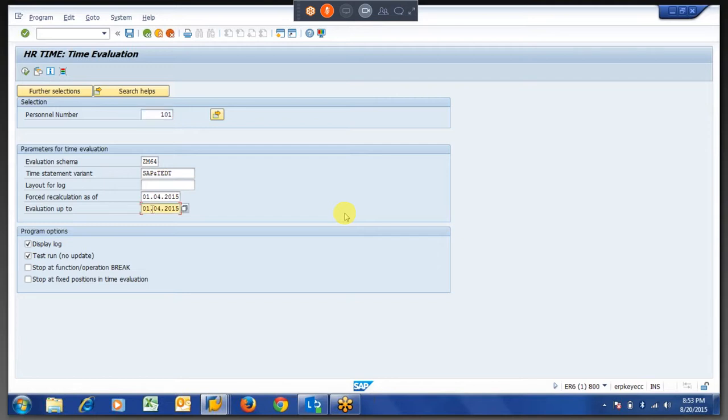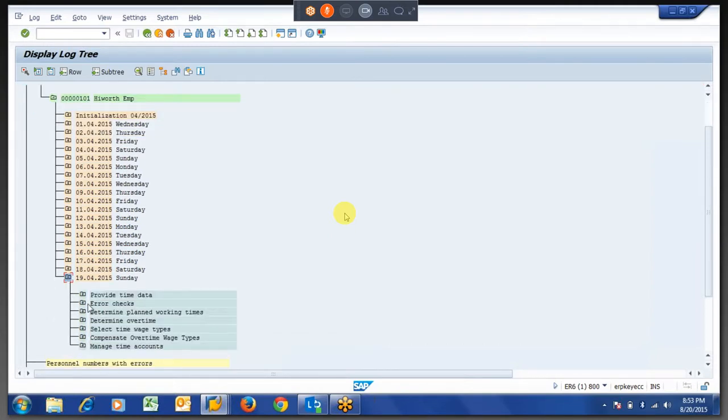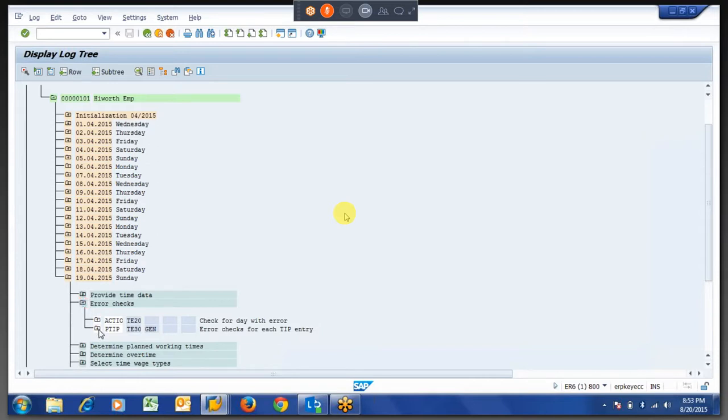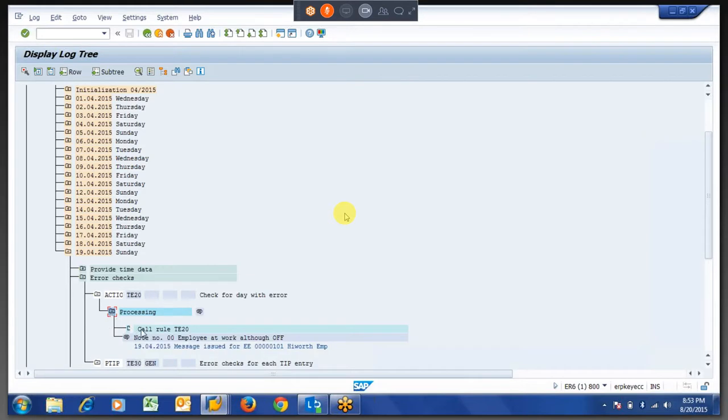So we have entered absence on 19th, if I remember right. Somewhere there is a note, whatever we want, we can give a message. This is a separate thing.